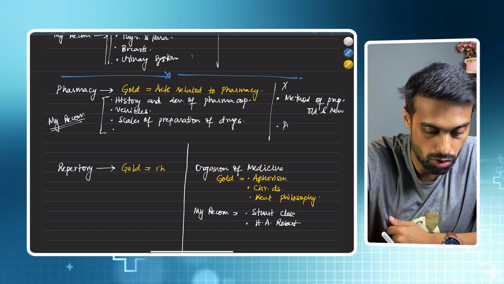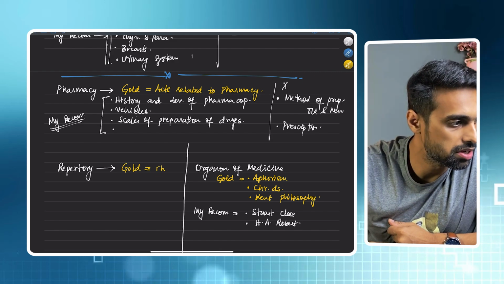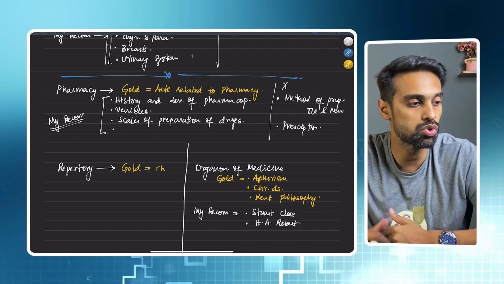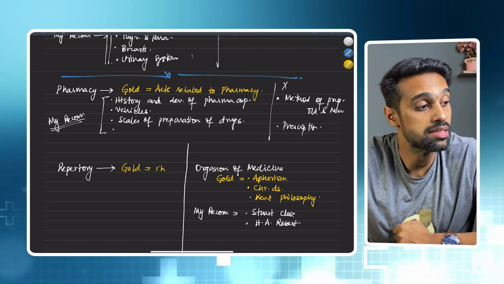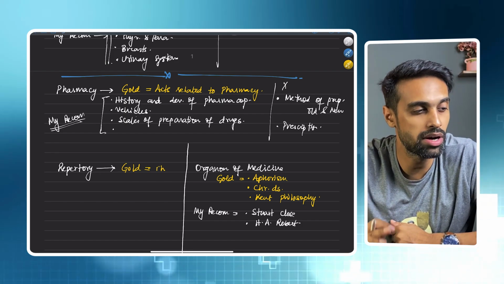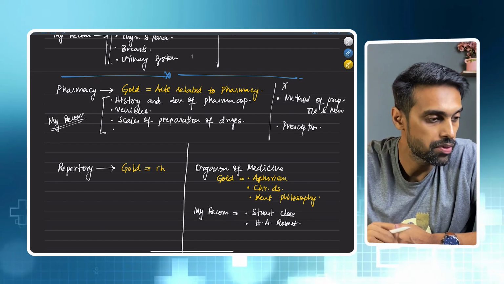Next, prescription also you can think of neglecting. Again, prescription has this tendency that one year a question will be asked, next year a question will not be asked. In 2024 a question was asked from prescription. The last time before that was in 2020. So for 2025 I think there won't be any questions from prescription, so you can neglect this.